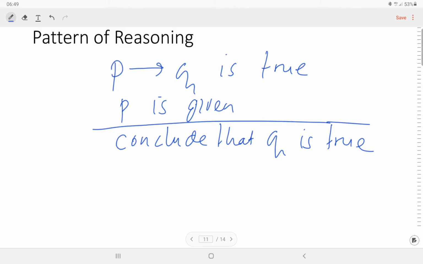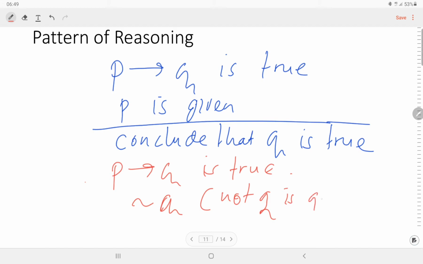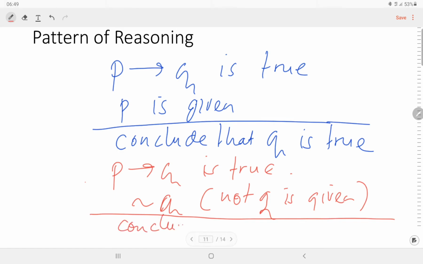And we have another pattern. This is the second pattern: if P then Q is true, and not Q is given, then we can conclude that not P is true, or in other words, P is false.